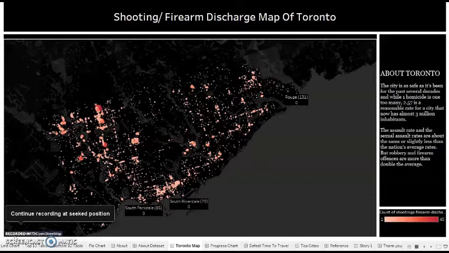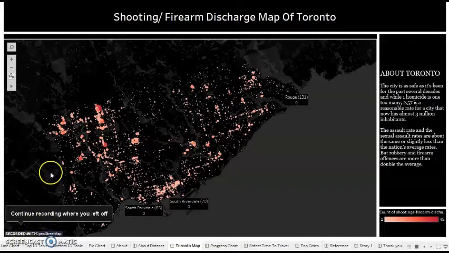So to plot this map, we have a column in our dataset called geometry. This shows the longitudinal and latitudinal values combined, and so we applied the trim function in Excel to get these values separated and got two new columns, one as longitude value and the other as latitude value. And using these latitudinal and longitudinal values, we plotted this map that shows the number of cases of the shootings and firearm discharges reported at each intersection.